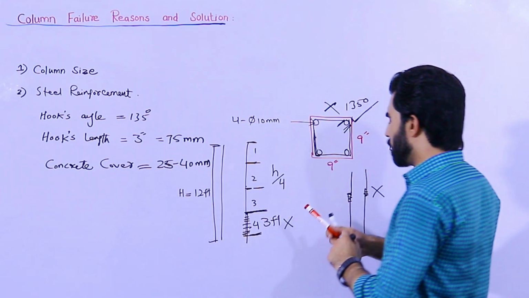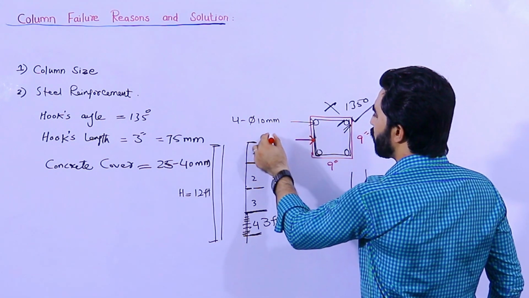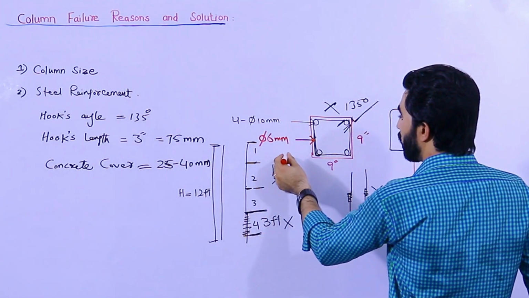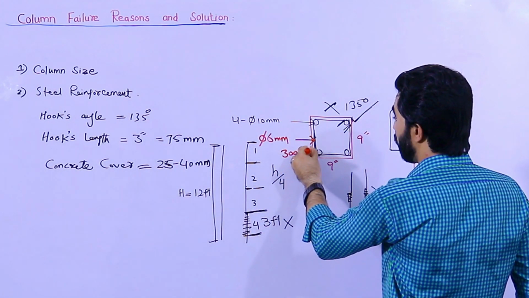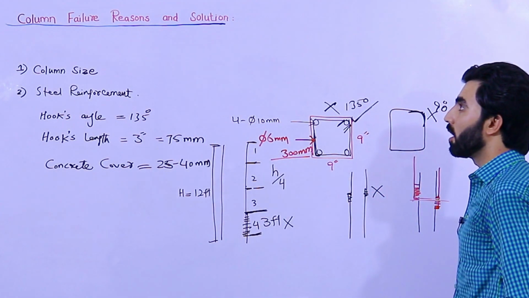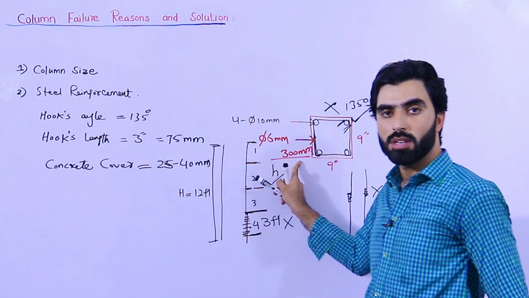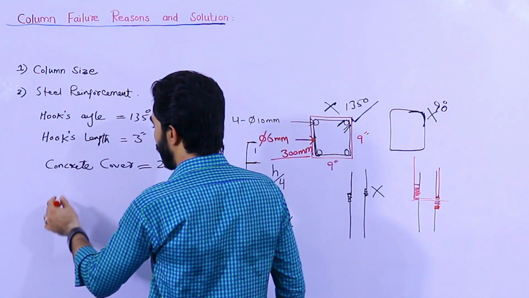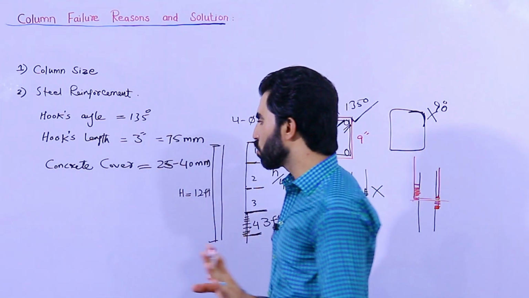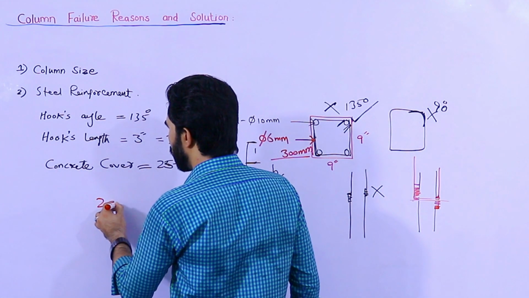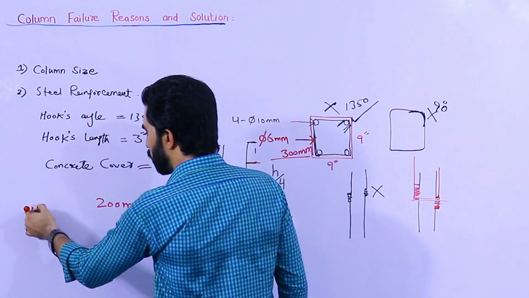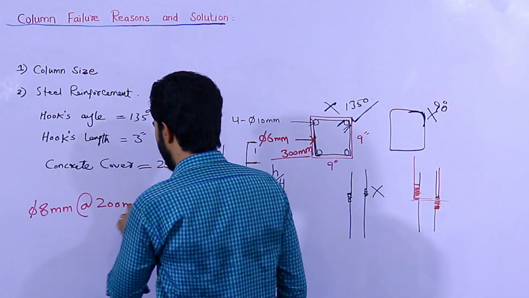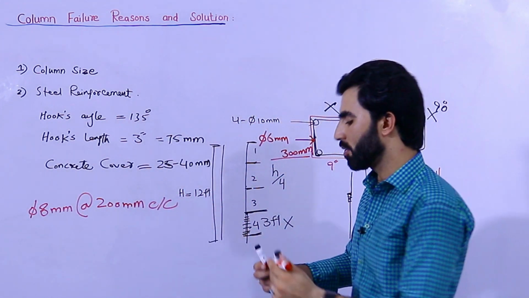Next guys, in most of the construction I saw, they are using just 6 mm stirrup diameter and spacing is about 300 mm. So guys, this is also a failure reason. The spacing of the stirrup should not be more than 200 mm, for 2 story or 3 story, why not 1 story, and the diameter should be 8 mm, not less than 8 mm, C/C. So this is for stirrups.